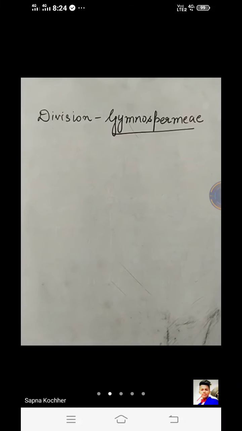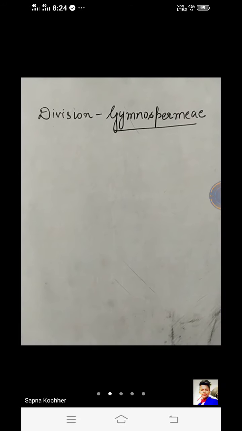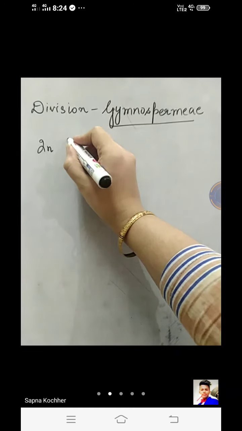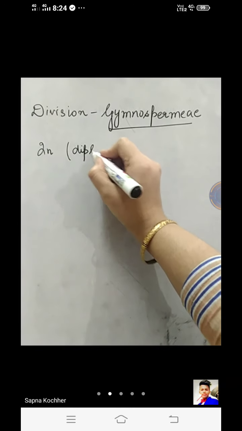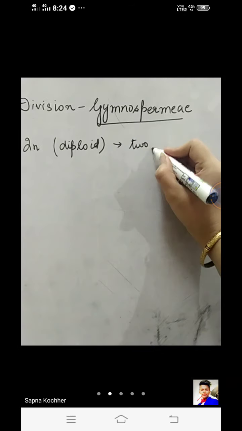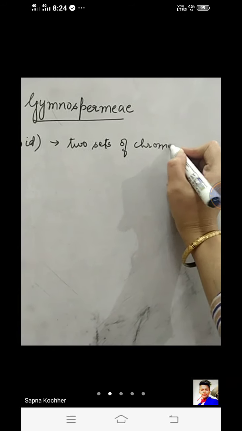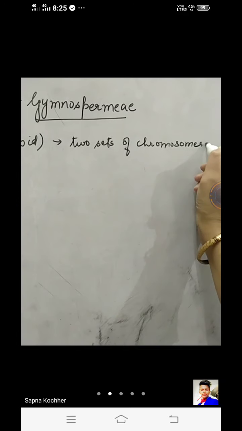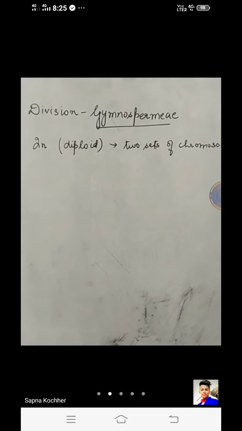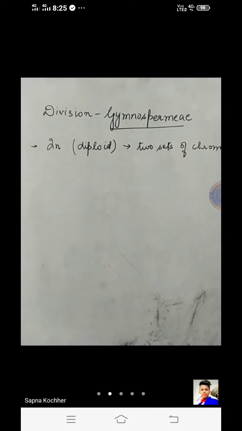Division of the kingdom Plantae, these members are, first of all, the main plant body of these members are diploid. That is, being advanced ones, these are diploid organisms, the 2N organisms. So what do you understand by the diploid term? That is carrying two sets of chromosomes, where the gametes, if produced, will carry all the information from the parent, right? So the very first feature is these organisms show the diploid structure, right?